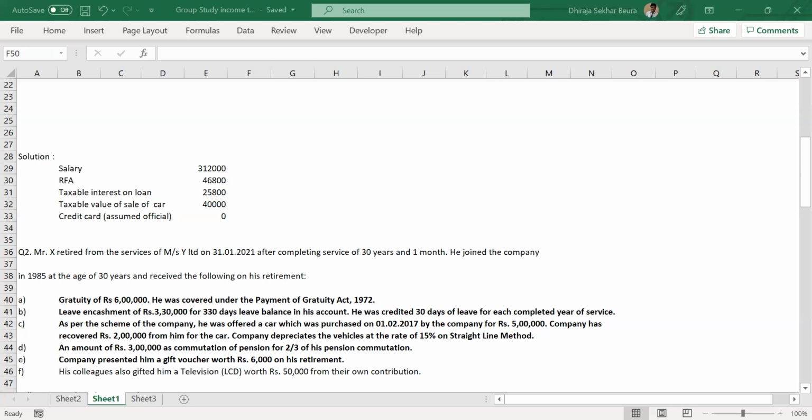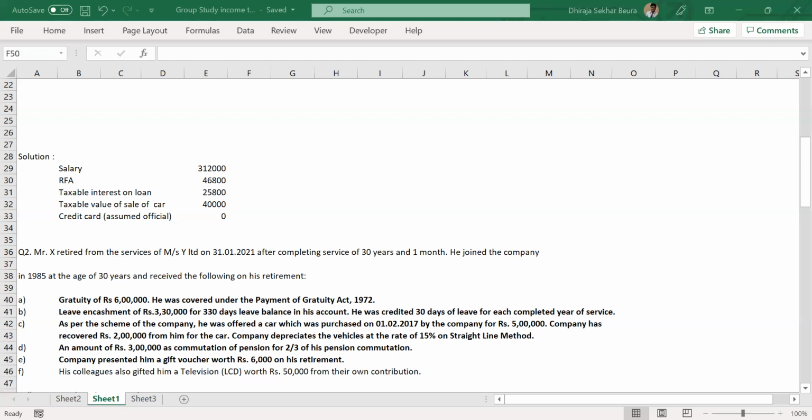What you are calculating here, is this the taxable value? Is this the exemption? This is the exemption. Don't get confused at times. So you have to be clear. Often in gratuity, we already have a received amount.